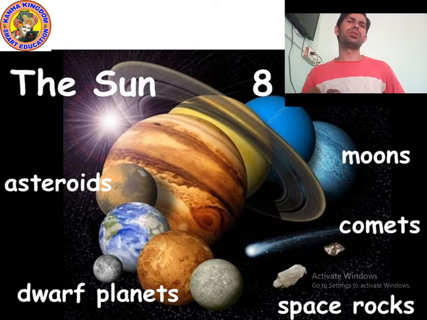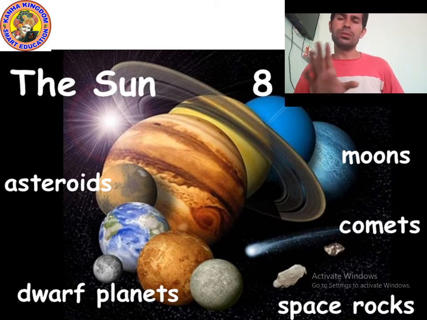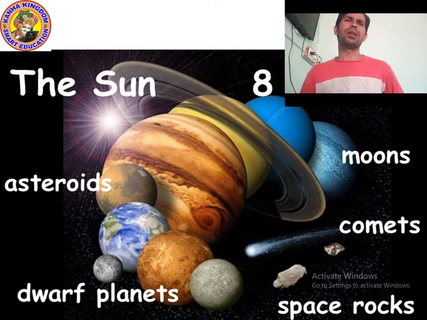I will give you knowledge about some planets. Okay, not about all planets. We will study only about some planets, like Mars, Saturn, and Earth. Earth is given in your book. Mars and Saturn are not given in your book, but I am going to tell you just for your knowledge. But before that, let's talk about the sun.